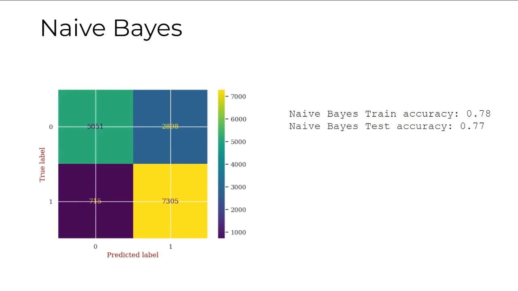Now moving on to naive Bayes, it demonstrated a train accuracy of 78% and a test accuracy of 77%. The model's strength basically lies in its simplicity and efficiency. It excelled in identifying positive cases since it had a greater F1 score of 80%, and it had an AUC of around 87%.